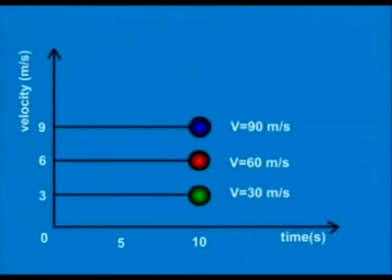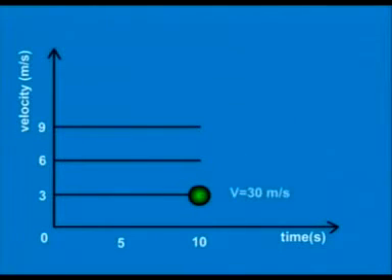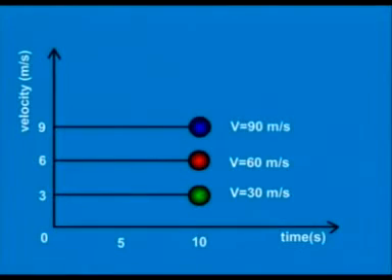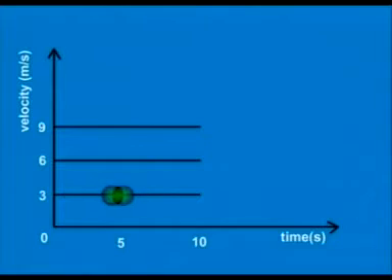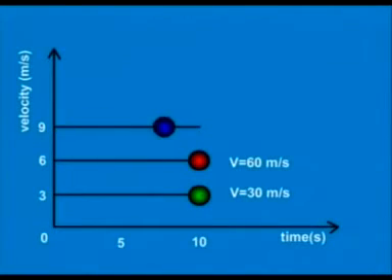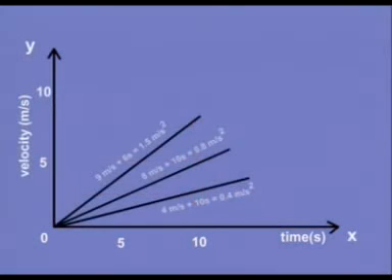These particular graphs are all horizontal. The initial velocity of each object is the same as the final velocity is the same as every velocity in between. The velocity of each of these objects is constant during this 10-second interval. When the curve on a velocity time graph is straight but not horizontal, the velocity is changing.